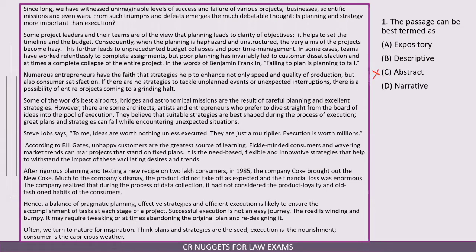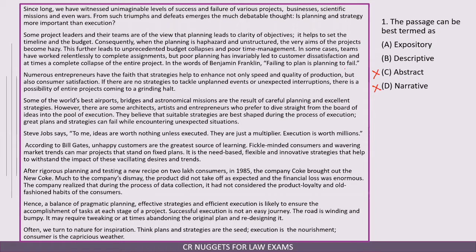Abstract, this is definitely not abstract. Abstract is something which is very vague in nature. Narrative, this is not narrative in nature. Narrative is more of storytelling or describing a particular experience. So that is narrative. So it has to be between expository and descriptive.